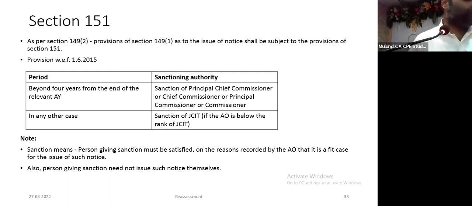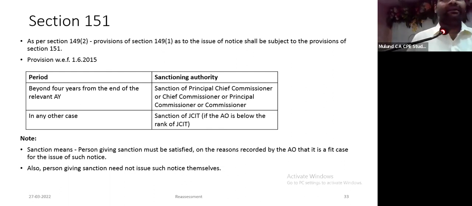For example, what happens beyond 4 years? There has to be a failure on the part of the assessee to disclose truly and fully, which requires the assessing officer to go through the assessment record. If I have to find out whether this person has disclosed everything or not, where should I go? I have to go to his assessment records. When he says assessed income is so and so, which is a wrong figure, it implies that he has not seen my assessment records at all. How has he even formed a conclusion that there is a failure on the part of the assessee? So therefore, on this count itself, the courts have quashed it.